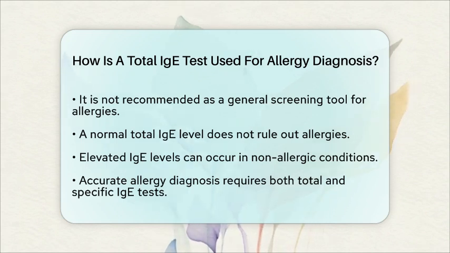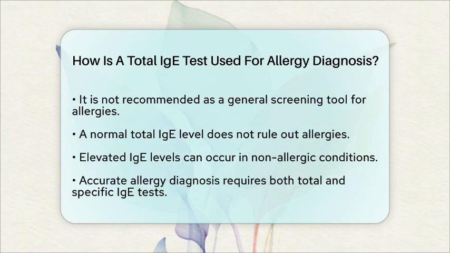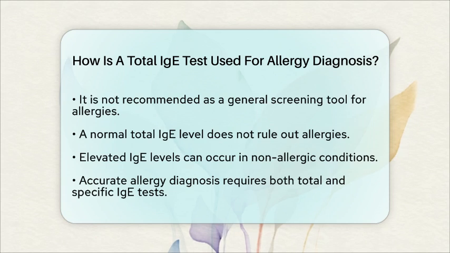In summary, the total immunoglobulin E test is a supportive tool in diagnosing allergies. It indicates overall immunoglobulin E antibody levels, but requires additional specific testing and clinical evaluation to accurately identify and manage allergies.